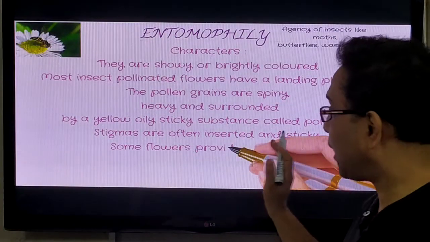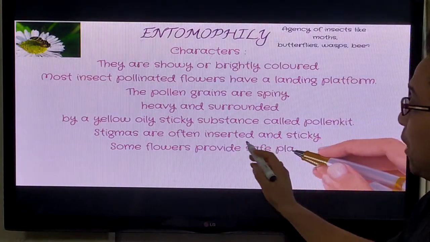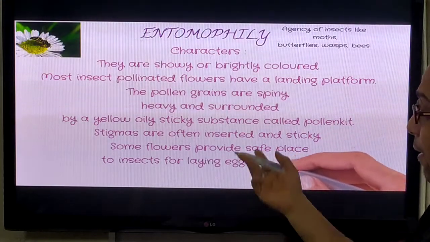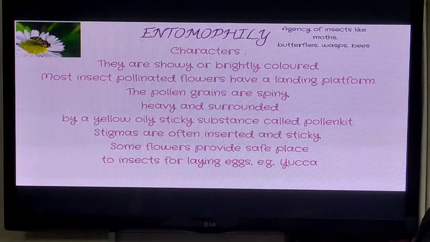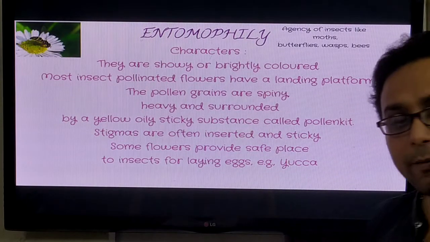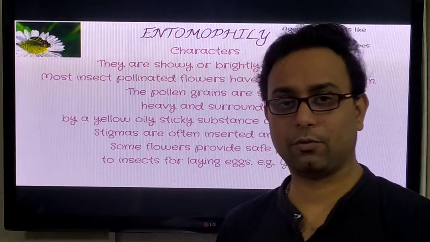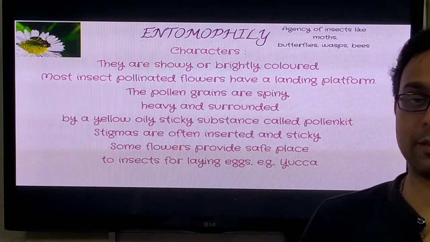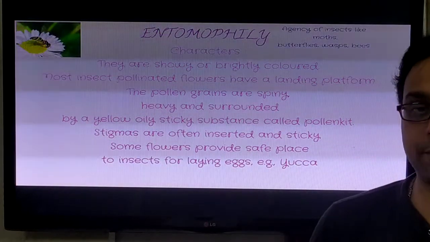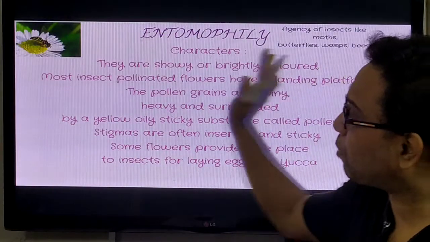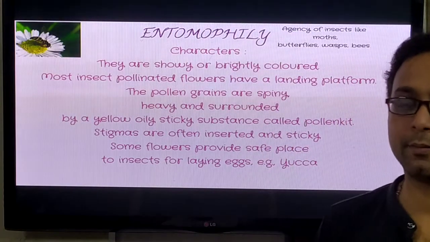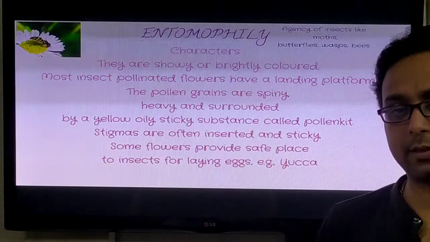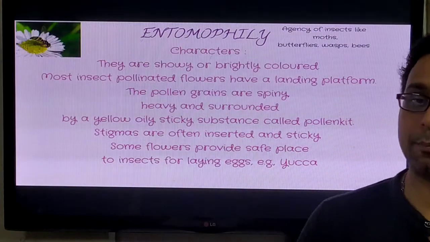The stigma is often inserted and sticky. Some flowers provide a place for the insects to lay their eggs. So the flower must be colorful, right? Nectar must be present and some scent may also be present. These are the most important characteristic features of entomophily. Most plants follow this type of process.